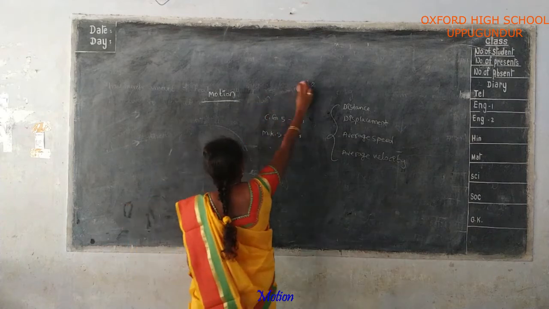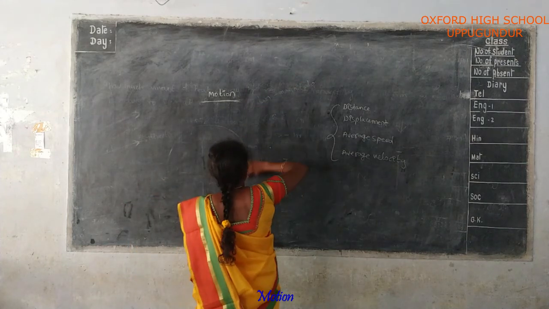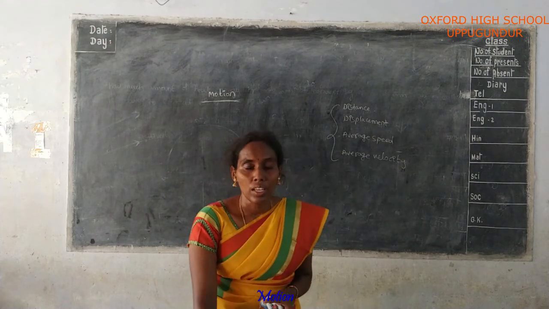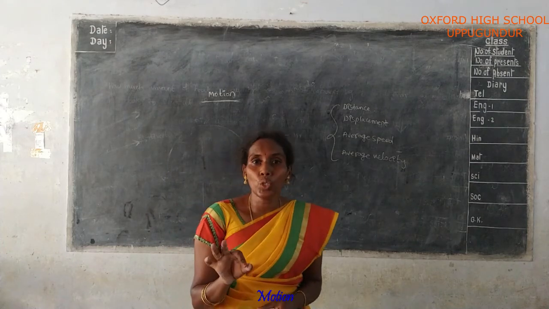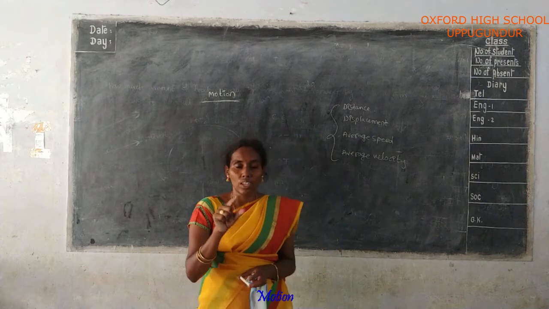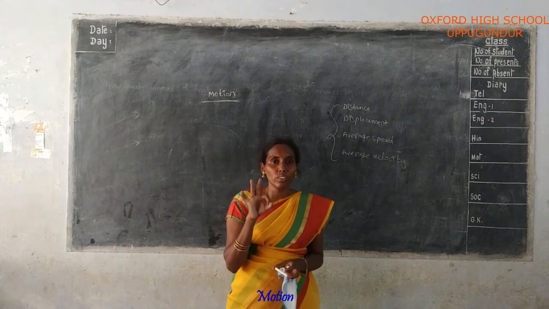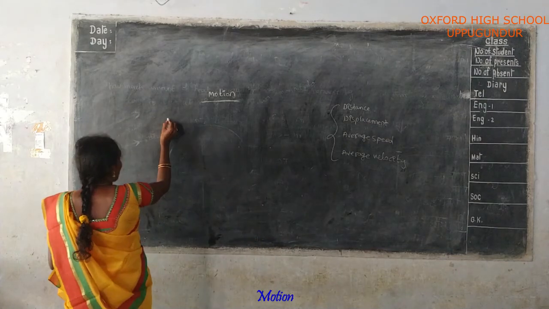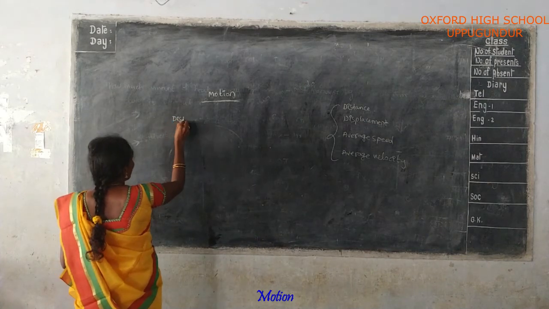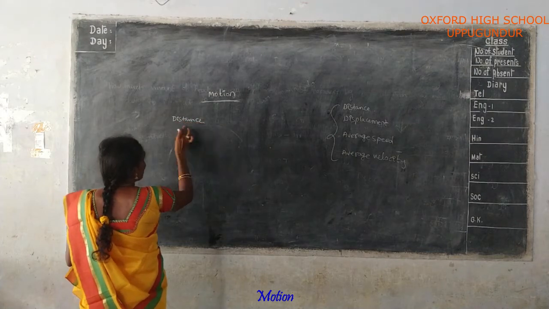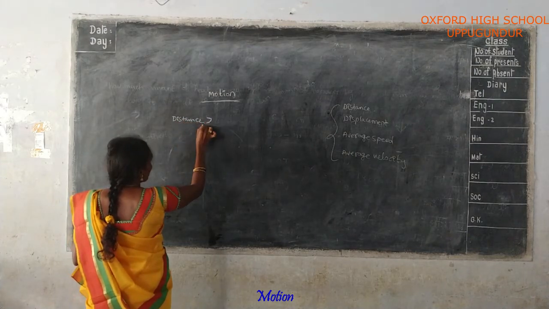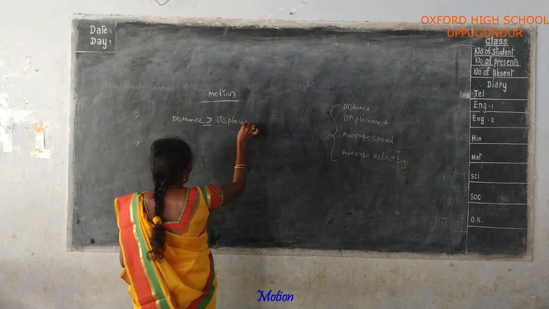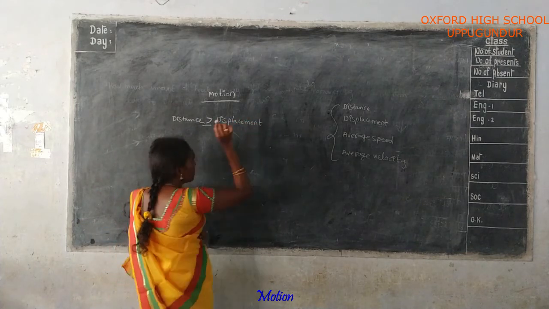When are distance and displacement equal? Only in straight line motion, the distance is always equal to displacement. The relation between distance and displacement is that distance is always greater than or equal to displacement.